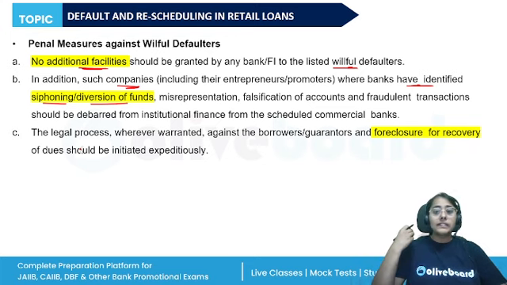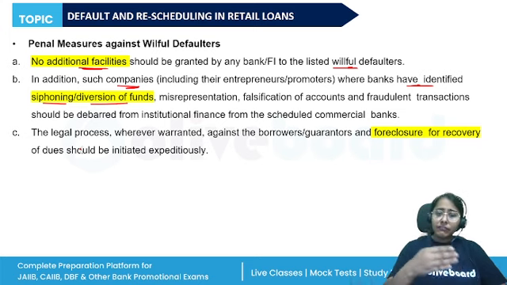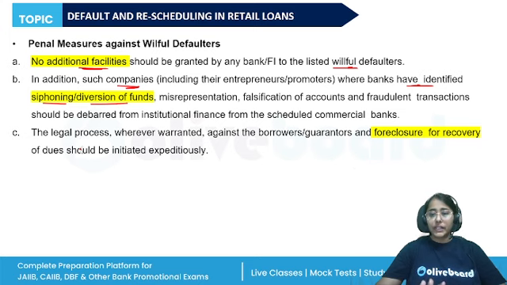Diversion means, for example, utilizing the short term working capital for long term purposes, or deploying the borrowed funds for activities other than those for which the loan was sanctioned, or transferring the borrowed funds to subsidiaries or group companies. All of these. Siphoning is when the funds borrowed from the banks are utilized for purposes which are unrelated to the operations and to the detriment of the financial health of the entity or of the lender.